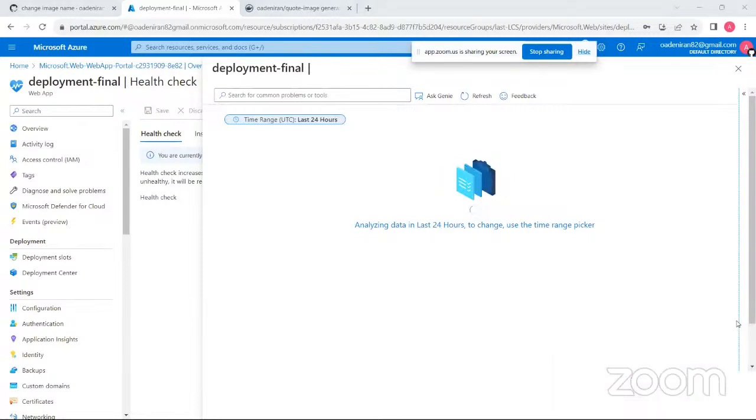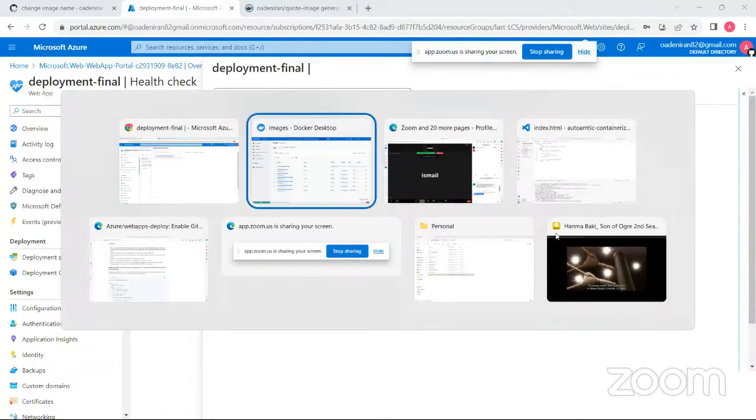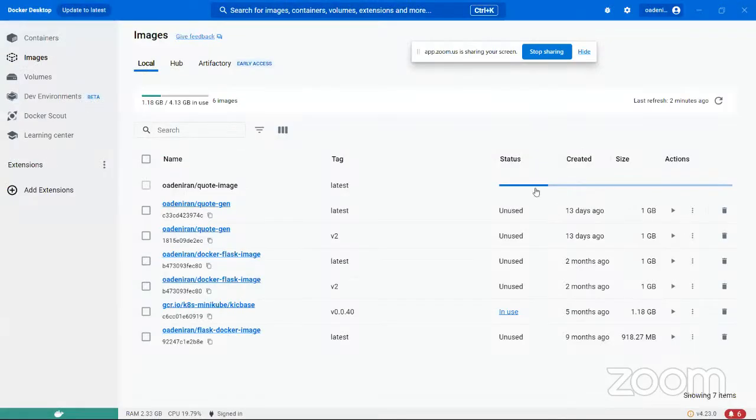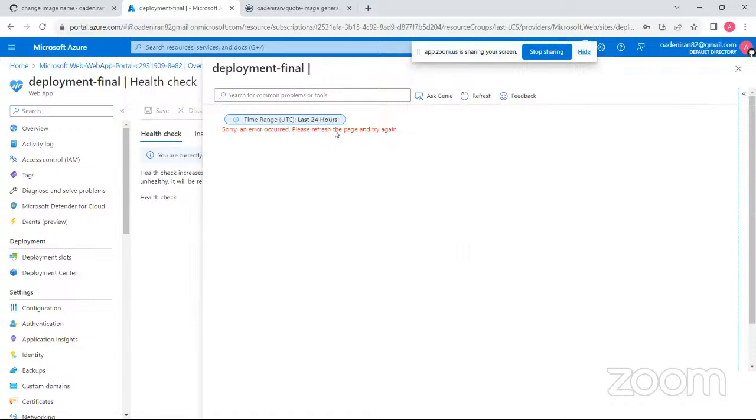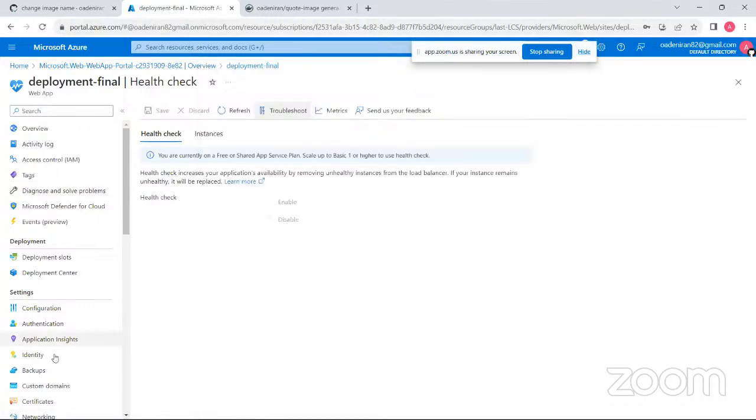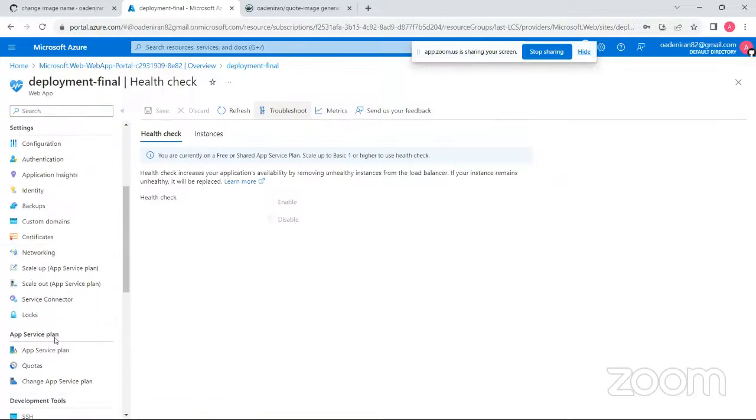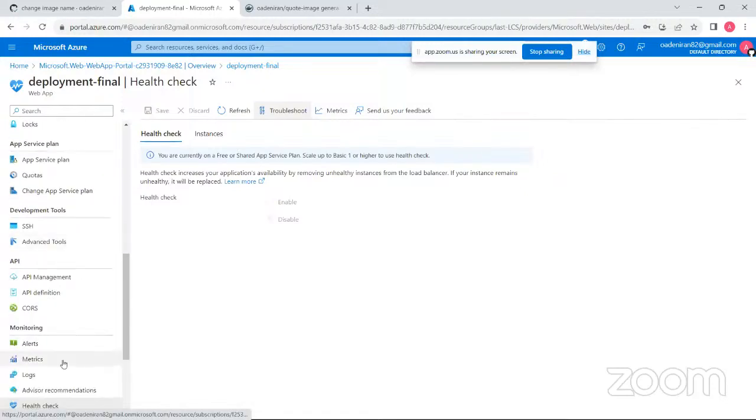But let us see if this will help us see anything. Let me check the local development one. It is still pulling. Let me just leave this. Let me go and see the logs.